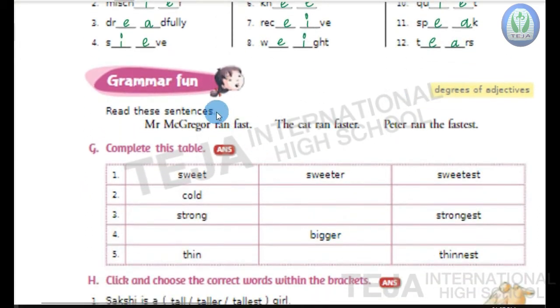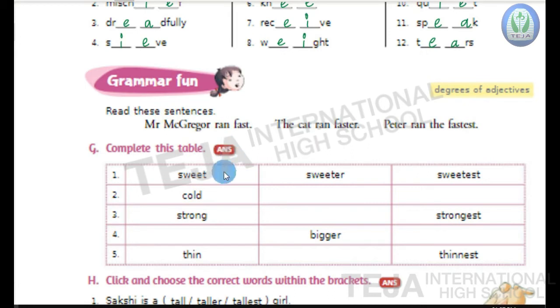Next, grammar fun, children. In grammar fun, today we are going to learn about degrees of adjectives. So, read these sentences. Mr. McGregor ran fast. The cat ran faster. Peter ran the fastest.